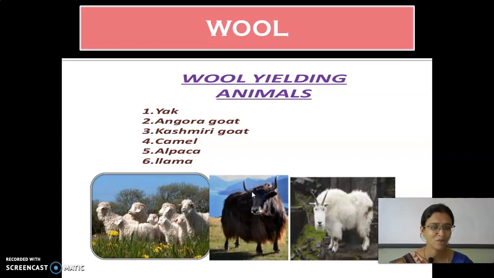Okay, now tell me, why do these animals have this wool on their body? To protect them from cold. So the animals which are present in the northern side, you know that already, compared to the southern part of India, the northern part of India is very cold. Yes or no? The temperature is very low compared to the southern part. So the animals which are there have a coat of fleece on their body, that is the overcoating like a sweater. So that is to protect their body from the cold climate.